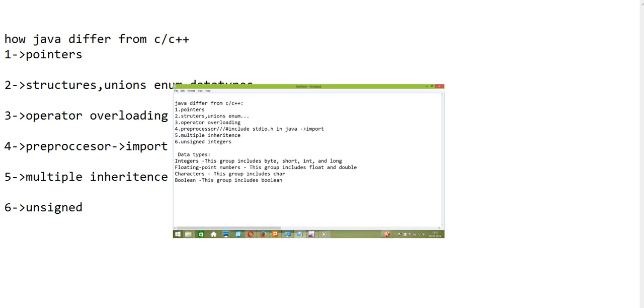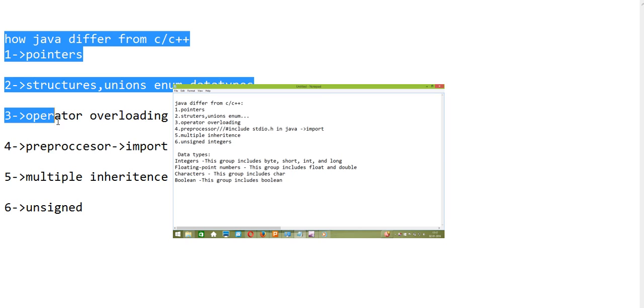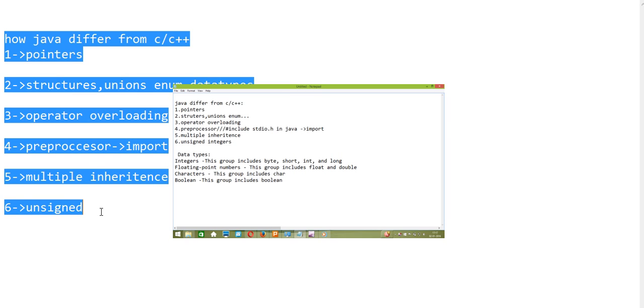That is, unsigned integers. In Java, the integer values which you have declared must be a positive value or negative value, but not like that. If you give a value that is positive, it should not bother. Don't think of it like that. You should specify whether it is positive or negative. That's how Java differs from C or C++. Now we'll see about data types.